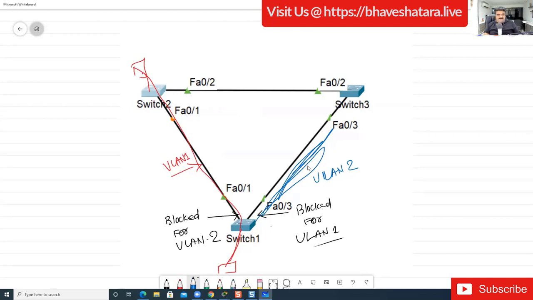Now if you want to configure this, it is really very easy. How can you do this? You just need to move the location of the root.